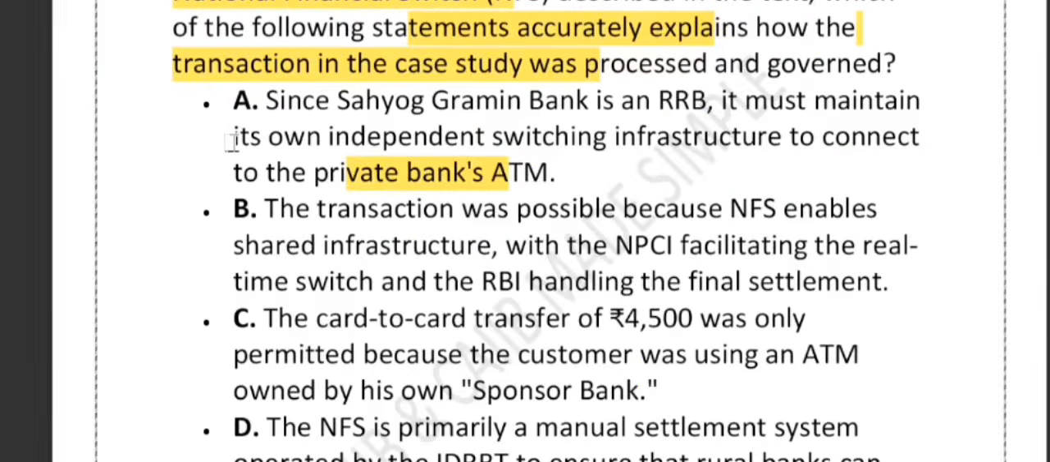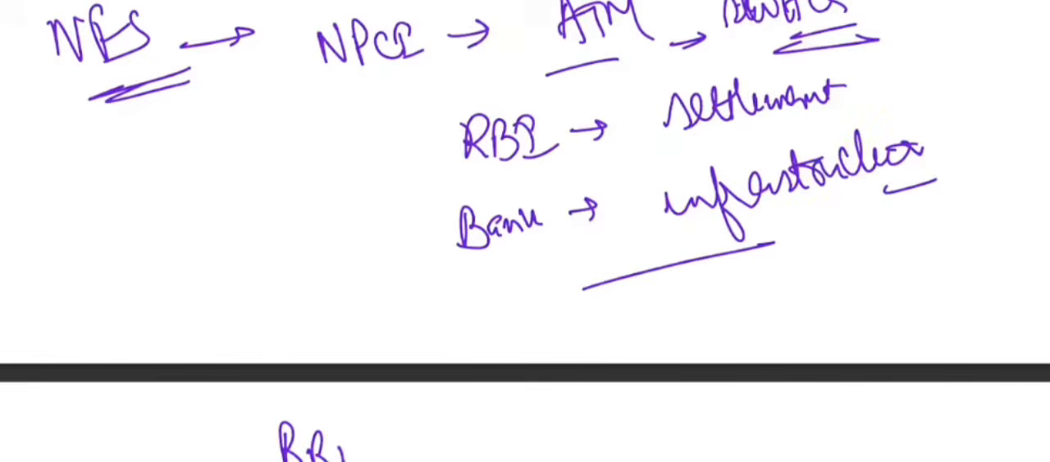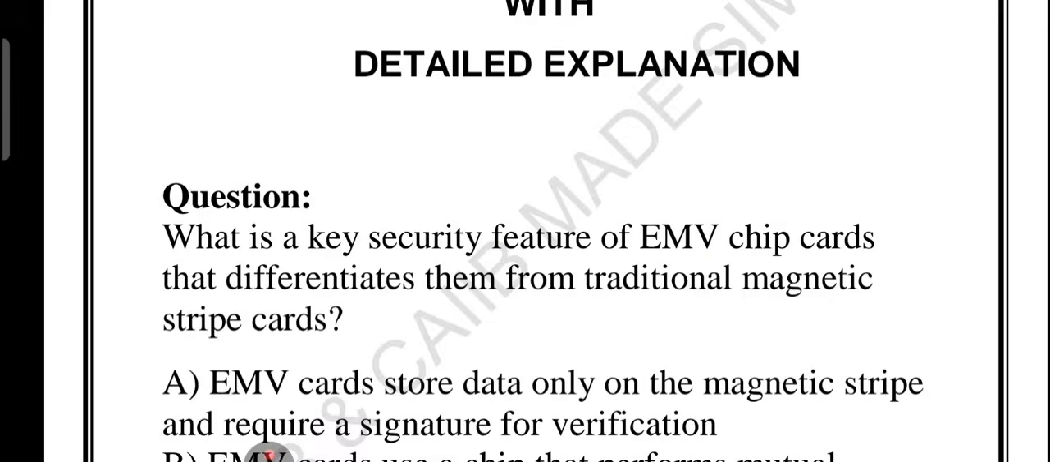If you look at option A, it says that the RRB must maintain its own independent switching infrastructure. No. See, an RRB usually acts like a sub-member. Yes, an RRB acts like a sub-member. They connect to NFS via a sponsor bank. So this is the RRB, right? They connect to NFS.